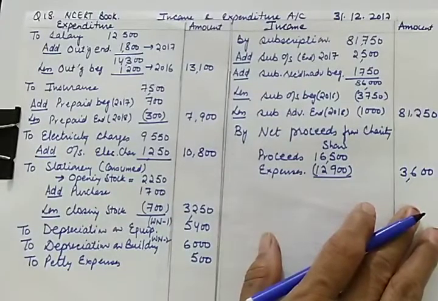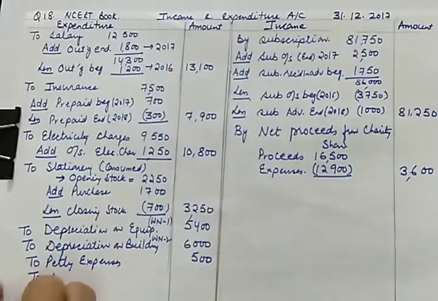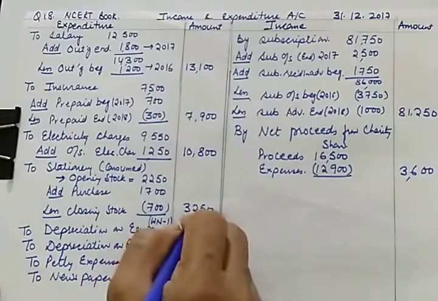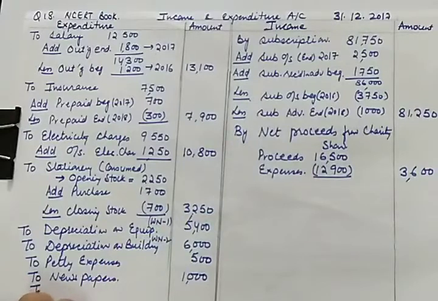Then newspaper, we will be writing here newspaper. It is 1,000. Next item is lectures fee.